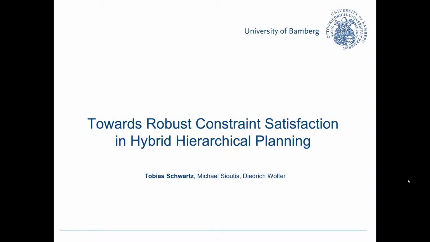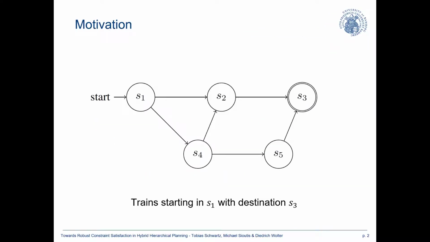So let me briefly demonstrate a running example that we might use to illustrate what we mean with robustness. And for that, consider the following train network. So we have trains starting at station S1 and they should drive until station S3 using this train network. Stations here are denoted by nodes and the edges between those nodes are the different paths they can choose, and they clearly are indicated using an arrow so they have a one-directional path.